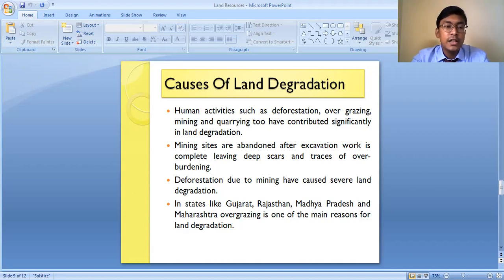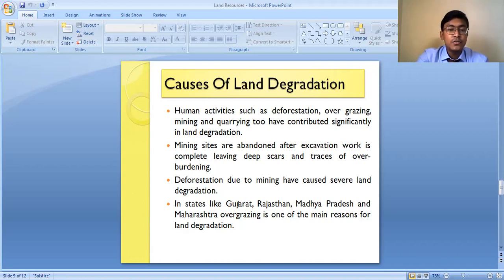Like in the forested areas of Chhattisgarh, in the forested areas of Jharkhand and all, there are many areas where mineral reserves, mineral resources are found. So in order to extract those mineral resources, first of all, the land has to be cleared. That means deforestation has to be done. So the people who are engaged in this mining activity first cut down the trees, and then they carry out the mining activities. So what is happening in this region is that the land resources are getting depleted. It is causing degradation to a larger extent because of deforestation and then subsequent mining activity.